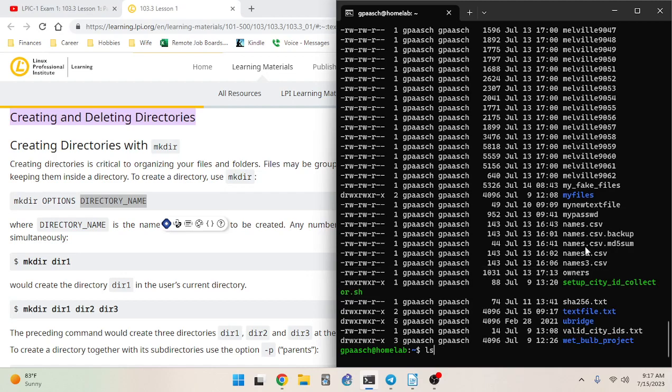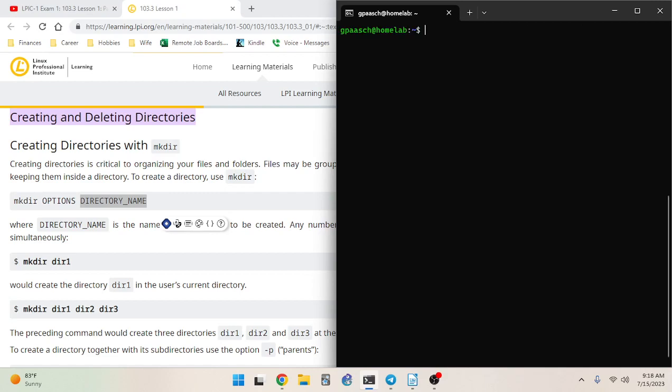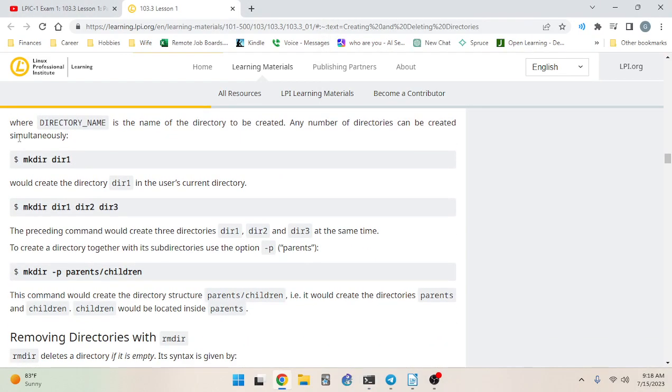Now, one thing that makes sense is you could say mydir.backup if you're trying to back up a whole directory. So there are some instances where that dot syntax does apply in a good way to directories. But the point I'm trying to make here is that if you don't name the things in a conventional, best practices, practical way in Linux, now in Windows there's kind of safeguards for this in a way, but in Linux you're in full control, so you have every right to do that. So do that with caution.